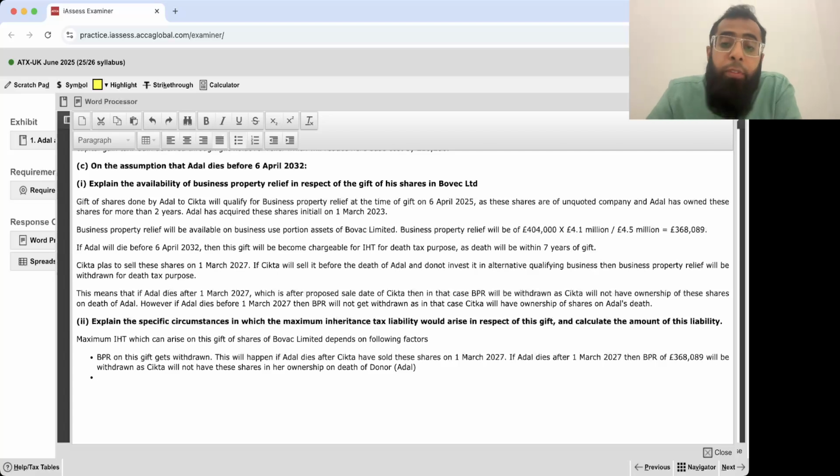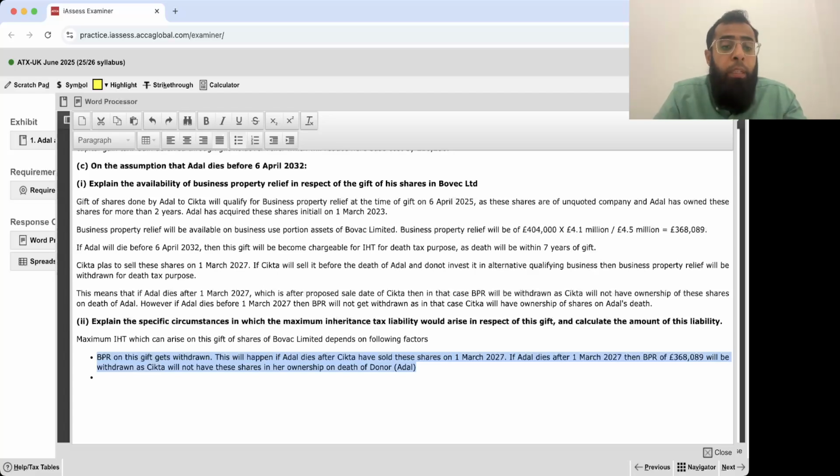Because Sitka is very much clear that she will sell it on 1st March 27. So if Adil dies after that, then the BPR will get withdrawn, because Sitka has sold the shares. For example, Adil died in June 27. So Sitka will not have these shares in her ownership on the donor's death.